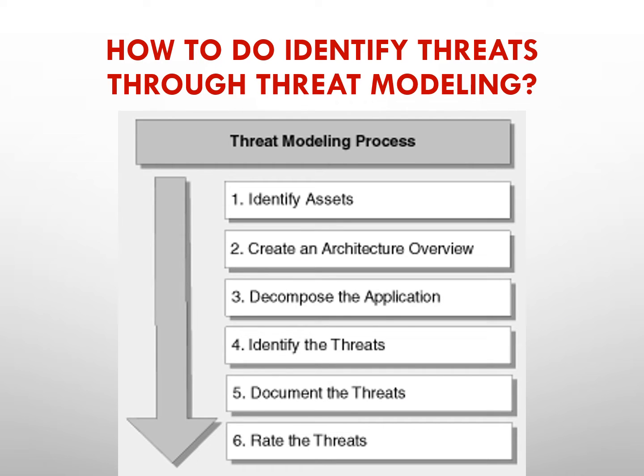Now next topic, how to identify threats through threat modeling. This is one of the modeling parts in which 6 steps are given. First of all, identify assets, then create an architectural overview, then decompose the application, then identify the threats, then step number 5, document the threats, and step number 6, rate the threats.